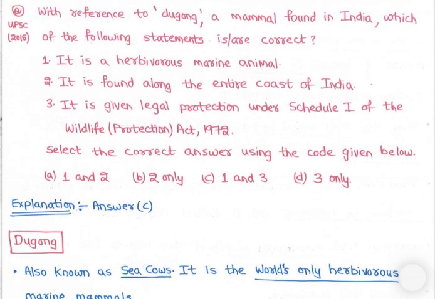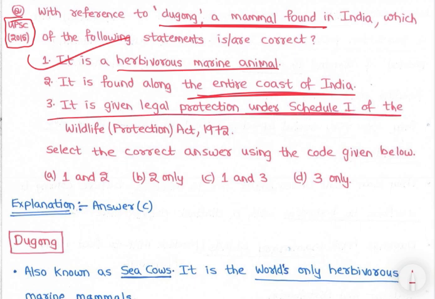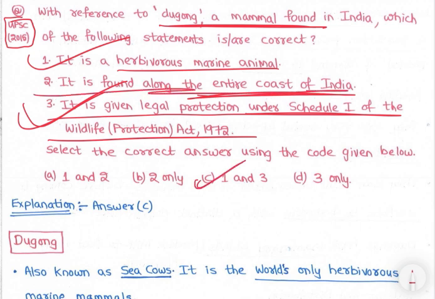See, that was asked in 2015, with reference to the dugong, a mammal found in India, right? Which of the following statements are correct? Dugong, right? It is a herbivorous marine animal. It is found along the entire coast of India, right? No, right? It is given legal protection under Schedule 1 of the Wildlife Protection Act, right? So 1 and 3, right? 1 and 3 only, in this. So found along the entire coast of India is incorrect.